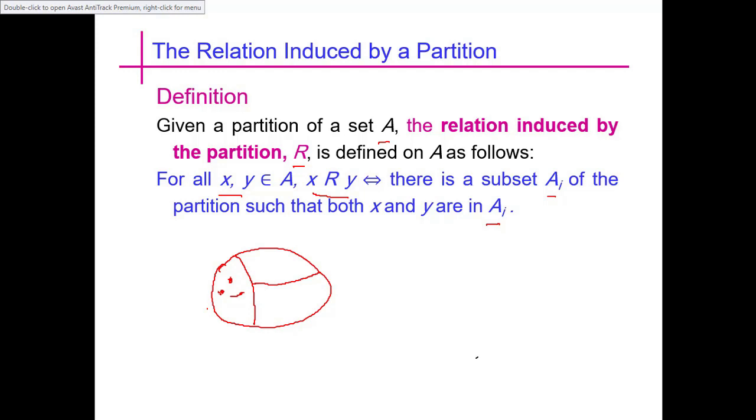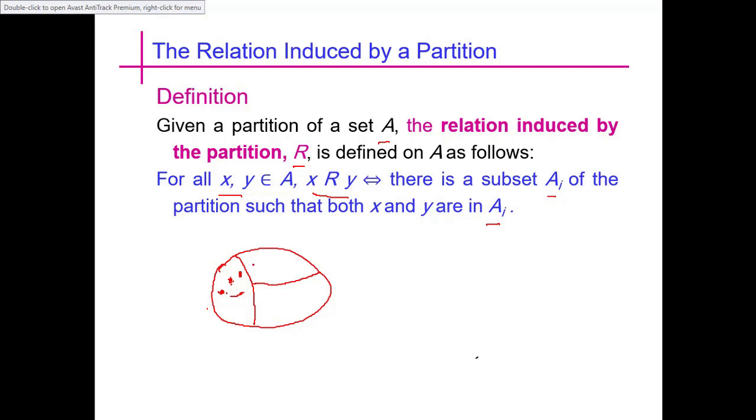If these two elements have a relation, they are present in this partition, and if this third element is present, then it must also be related to some other element of the same set.